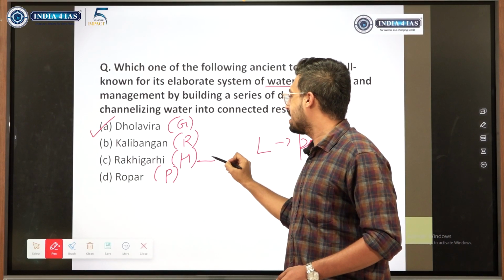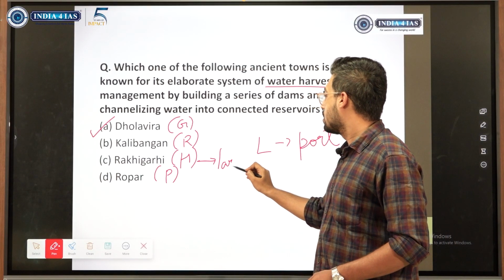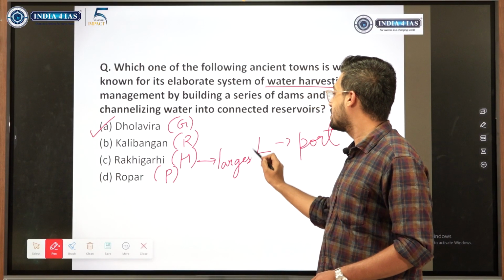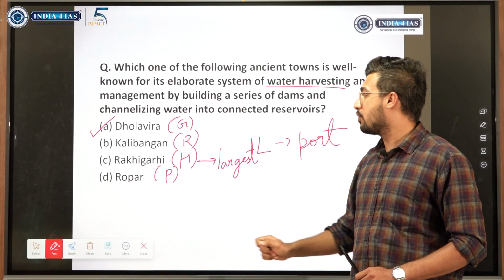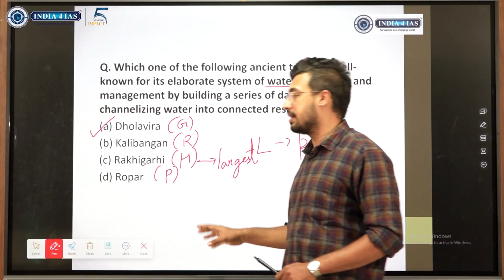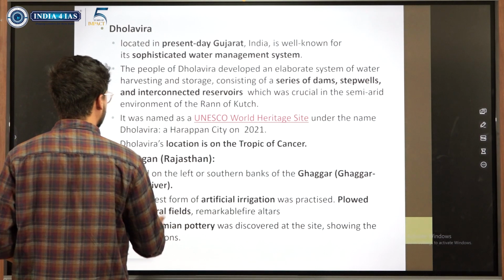When we speak of Rakhigarhi, the most important fact that comes to our mind is that this is the largest site in the Indus Valley Civilization. It is not Mohenjo-daro. Through later research, it has been found that Rakhigarhi is the biggest site of IVC. So a question on Rakhigarhi has not come yet, so there is a good chance that they could ask.